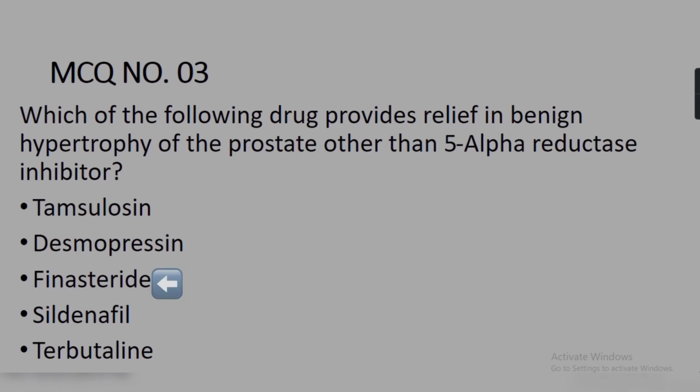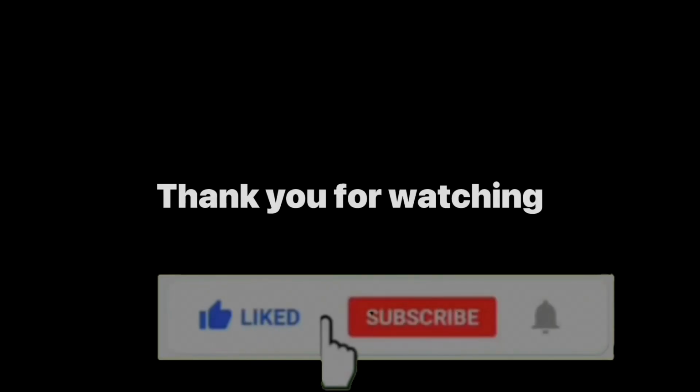Moving to the third drug, that is finasteride. Finasteride is a 5-alpha reductase inhibitor that is also used in benign prostatic hyperplasia, and this drug stops the conversion of testosterone to dihydrotestosterone. The fourth drug is sildenafil, that is a selective inhibitor of phosphodiesterases. The fifth one is terbutaline, that is a short-acting beta 2 agonist that is used as a bronchodilator drug. So guys, its answer is tamsulosin.